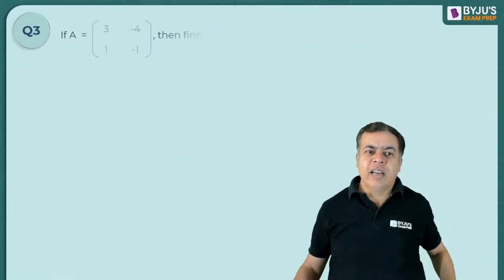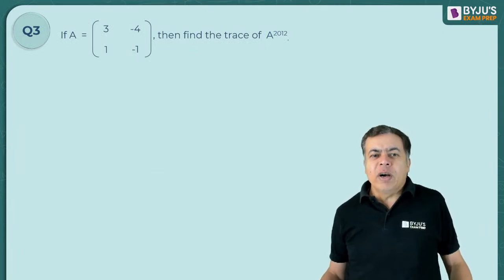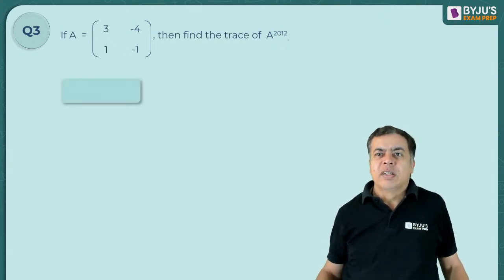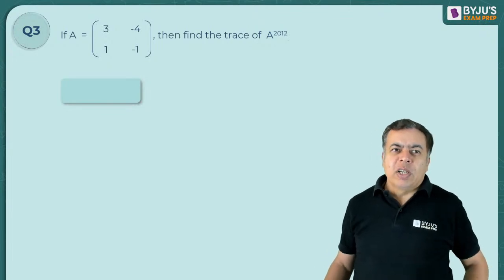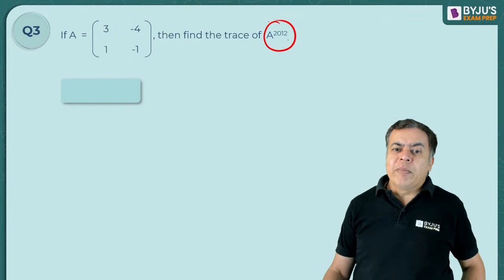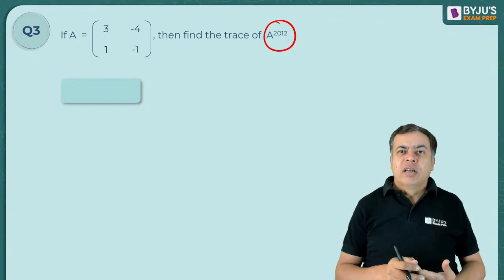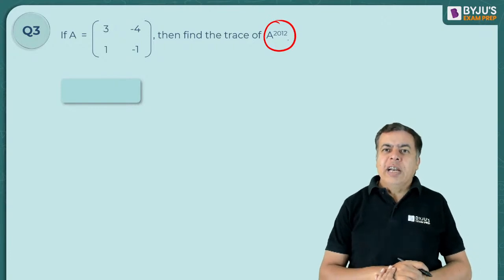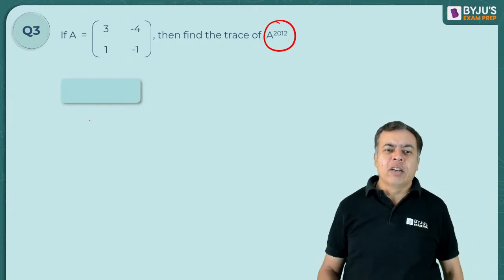So 1 was correct. Let's move to the next question. I will tell you one general thing about this question. Here we have no choices. So this is a short answer question type. That means you need to type the answer, multiple choices are not there. So here, if somebody asks for a higher power, A raised to power 2012, you cannot calculate that power. There has to be certain generalization. There has to be some general form, so make the general form and check it, right?